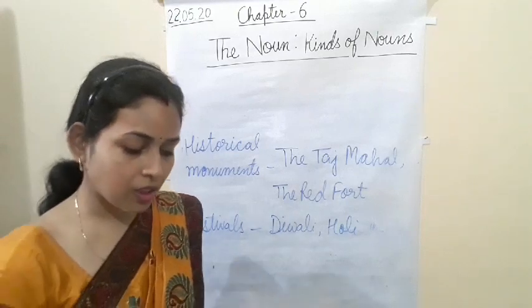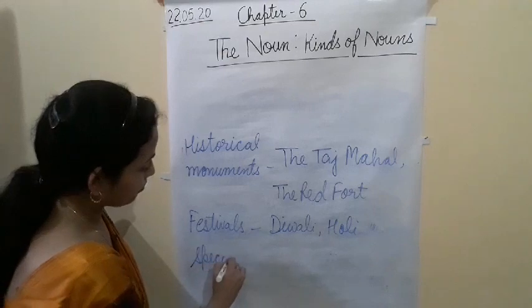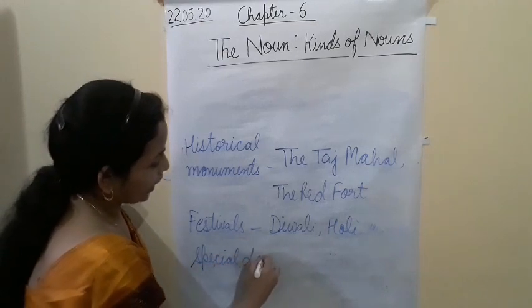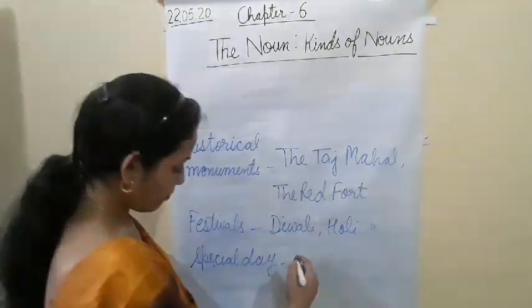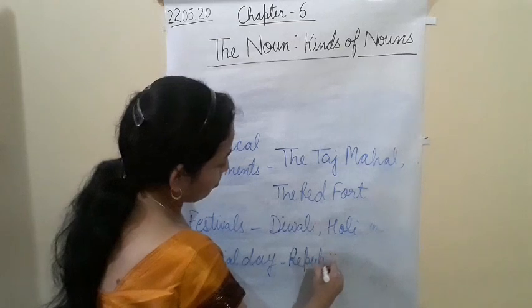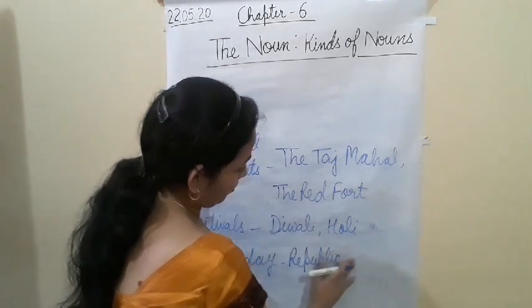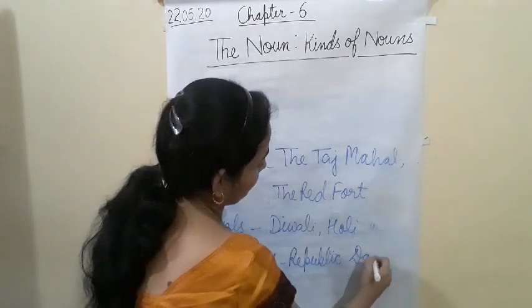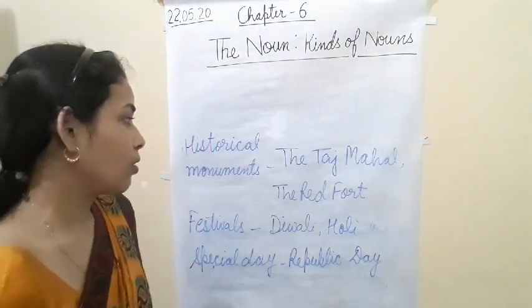Names of the special days. Special days means like Independence Day, Republic Day. So Republic Day, so here as you can see I have written all the examples.